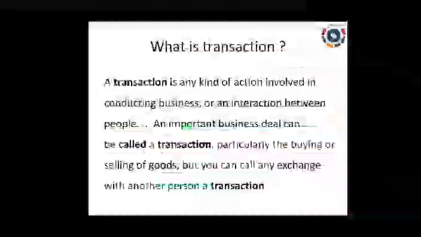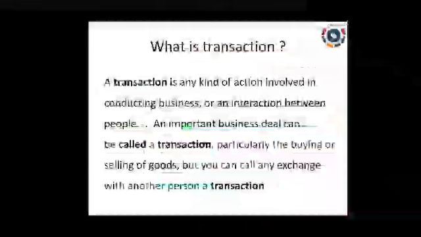Another example is paying wages to our workers. Paying wages is a transaction. Paying salary is also a transaction. And then paying a telephone bill, paying an electricity bill. Purchase of an asset is also a transaction. If we get a loan and advances, a loan is also a transaction. And if we are giving a loan to some person, a loan to Arun, that is a transaction.